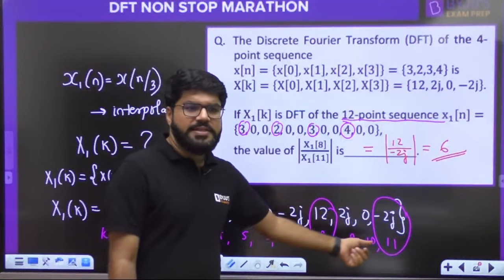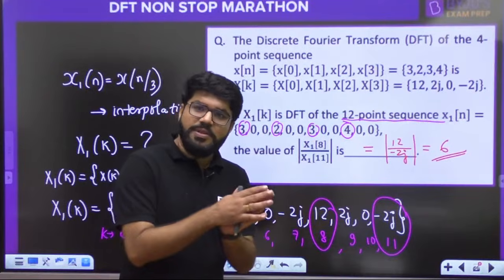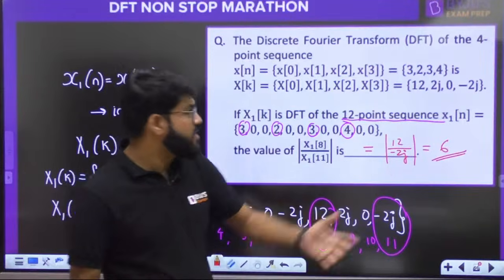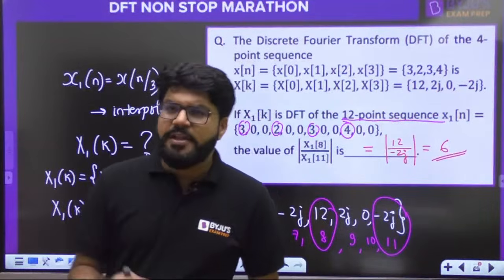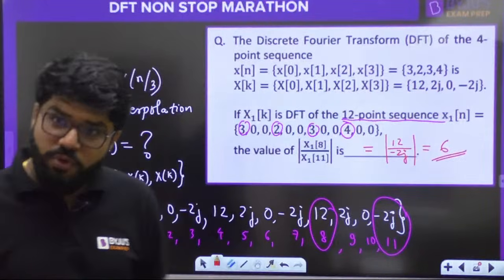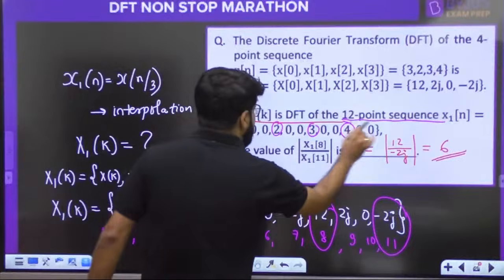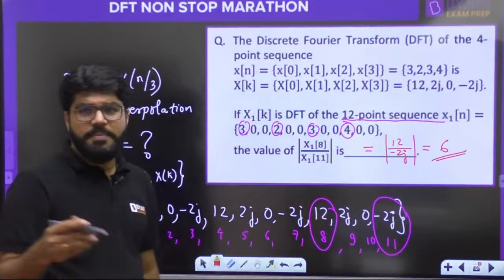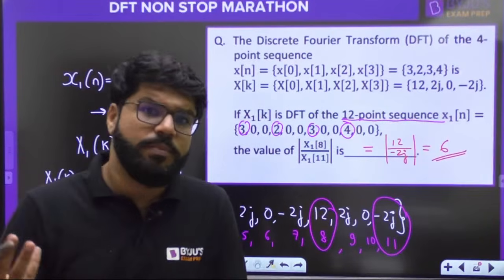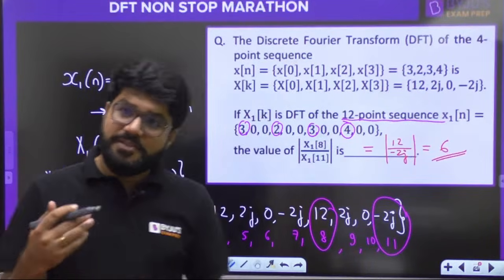It will take very less time. Because we know the interpolation means frequency replication. We just have to replicate it. The DFT is also given. Okay, maybe 30-40 seconds you can give the answer. If you don't know this, then you will start finding the DFT. Still you can find X1[8] and X1[11], but maybe it is going to take around 3 or 4 minutes. Wastage of efforts, wastage of time.